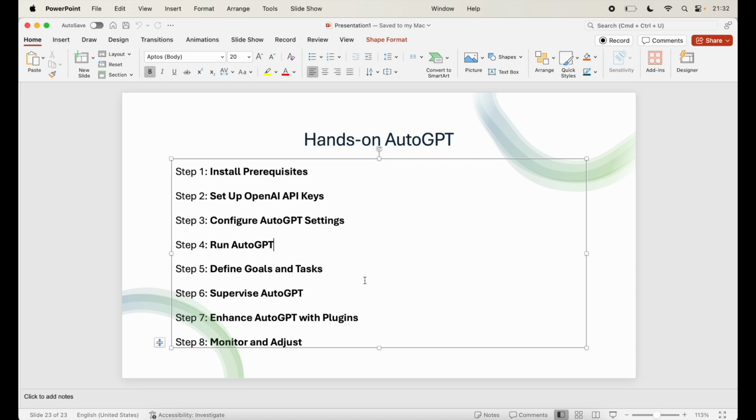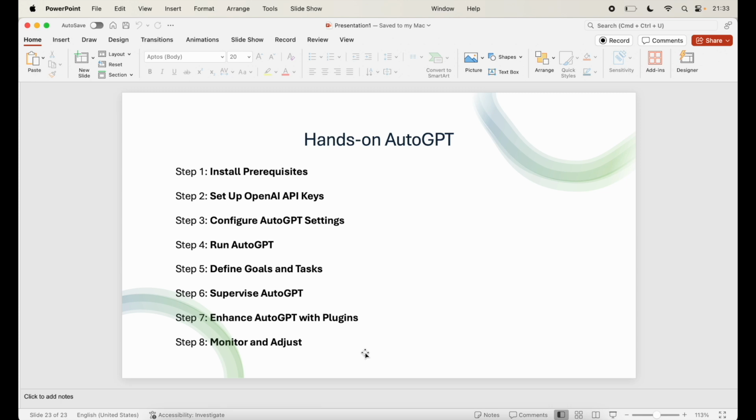That brings us to step 7, which is enhance AutoGPT with plugins. AutoGPT supports various plugins and tools for additional functionality. For example, Pinecone for memory storage, useful if you want your AI to remember context over long periods. Lemon Labs is another one for text to speech, which enables the AI to speak its responses. You can configure these plugins in your environment files. And finally, step 8, monitor and adjust, where AutoGPT logs its progress and outputs tasks as it completes them. You can monitor and adjust its settings or restart the process with new goals as necessary.